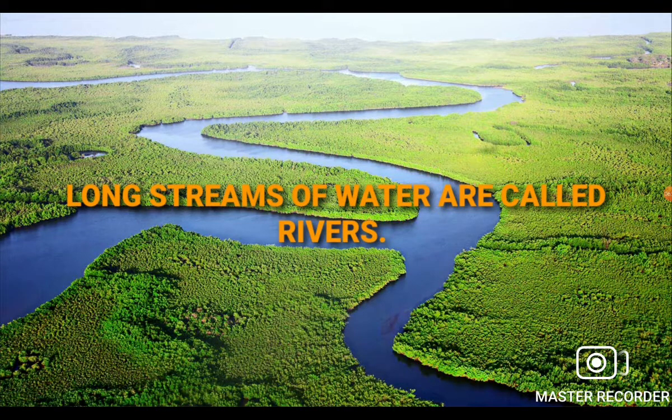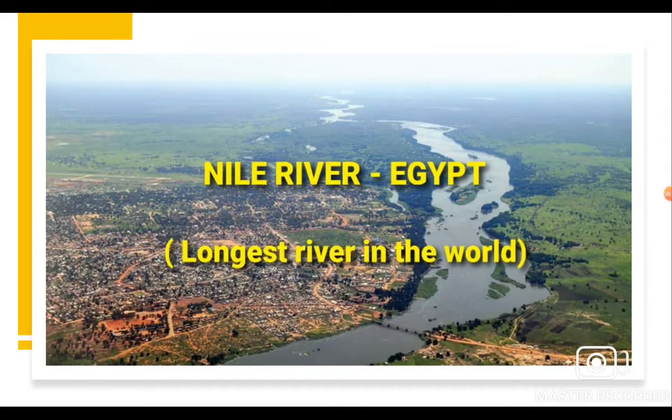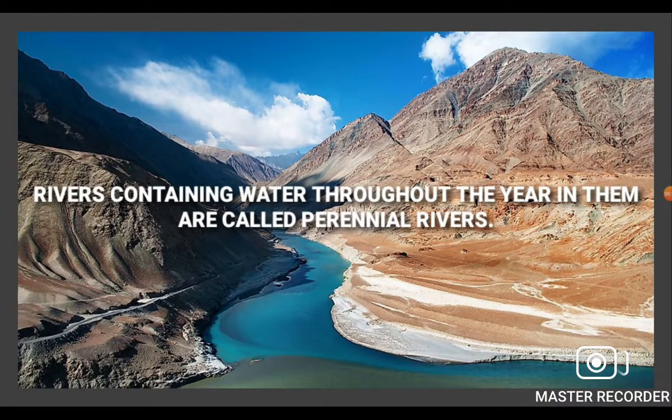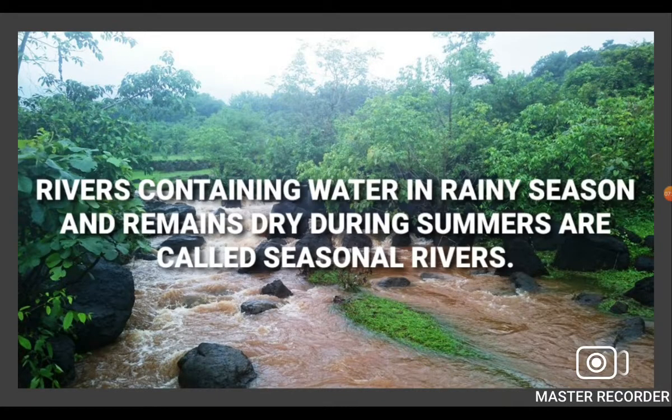Now, we come to the rivers. What are rivers? We all have seen the rivers, right? So, rivers are long streams of water. You know, the Nile is the longest river in the world. The rivers can be perennial. Perennial rivers are those rivers which have water in them throughout the year. They are formed by melting of snow from glaciers. The other type of rivers are seasonal rivers, which are formed by rainwater. They do not have water throughout the year.